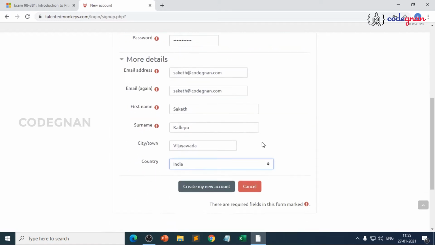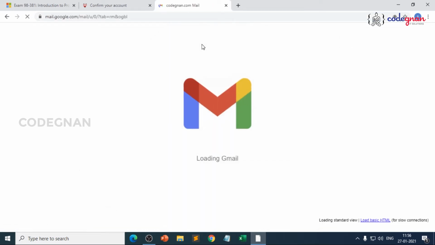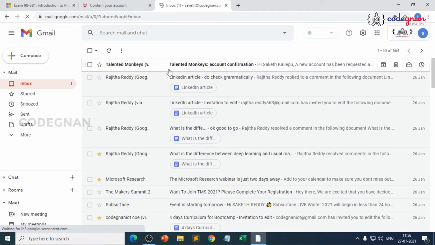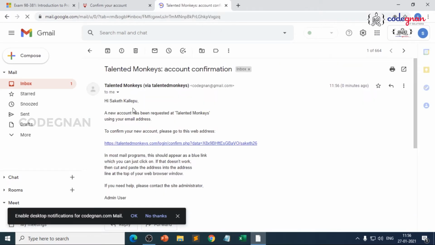Once you create the account and click on this, you can clearly see it will prompt you on the screen that an email should have been sent to your address. Just check that email ID. I'll be opening my email ID and show you. Once you log into your email, you'll be getting a confirmation mail from us like this. Once you click on that, you can see, hi Saket Karlepu, a new account has been requested at Talented Monkeys.